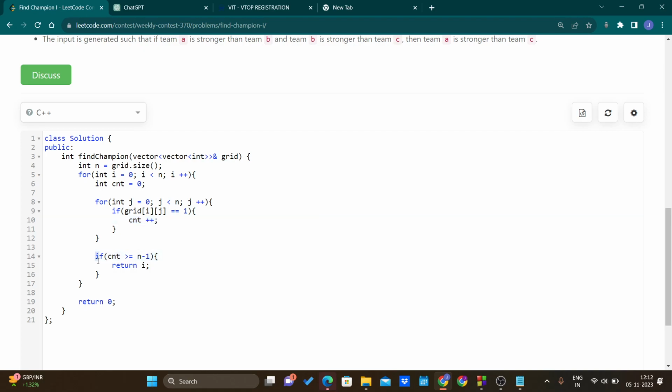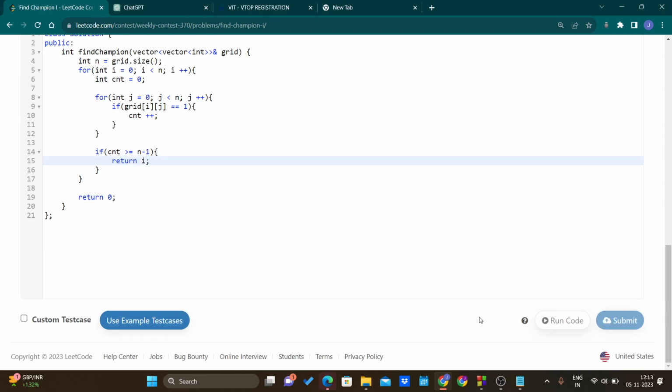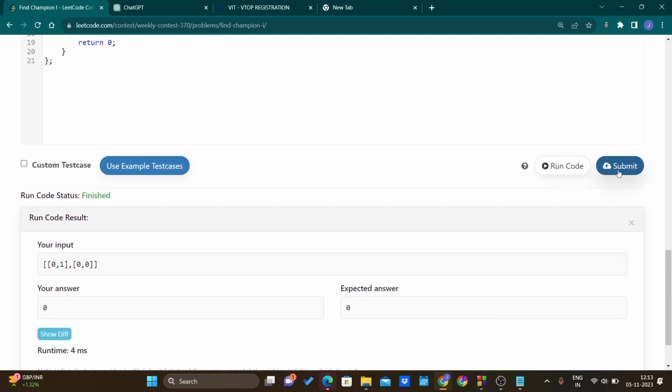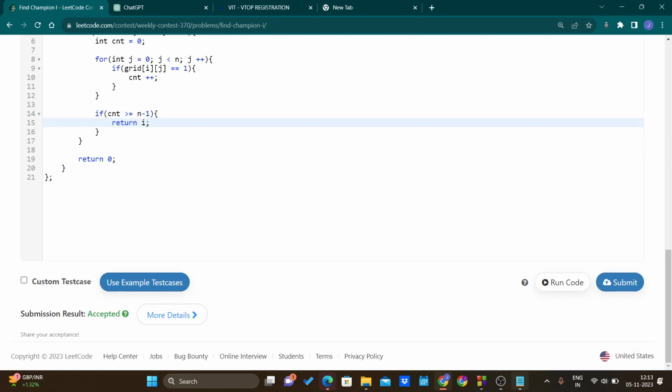If the number of battles that i wins is greater than or equal to n minus 1, or actually we can give this condition as double equal to n minus 1, and it's also fine, we return i as the champion, because if a team wins n minus 1 battles, it is the champion. So we are returning that. That's it. When we run this code and submit it, it works. It's an accepted solution. That's the solution.